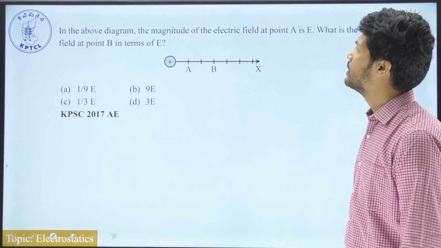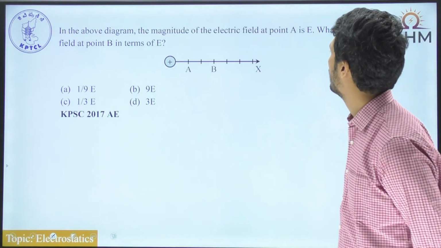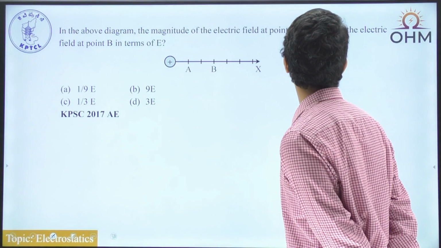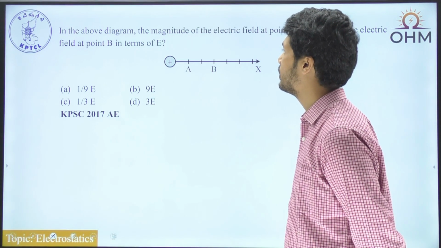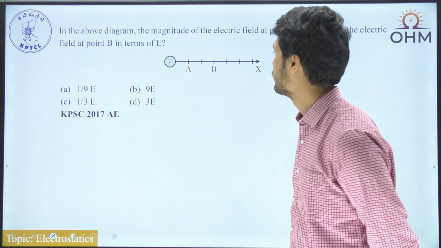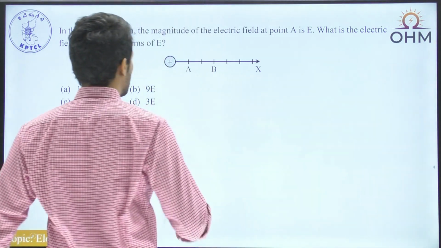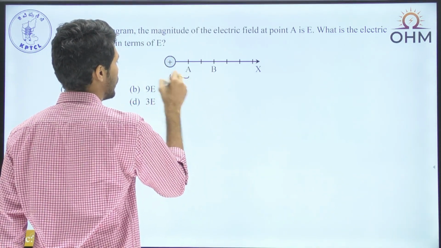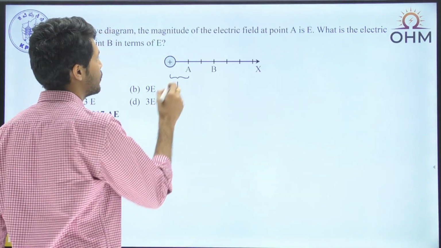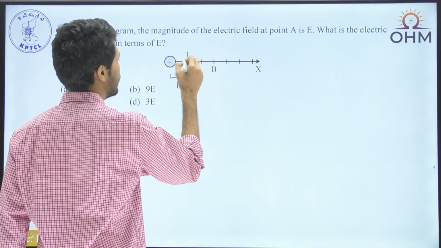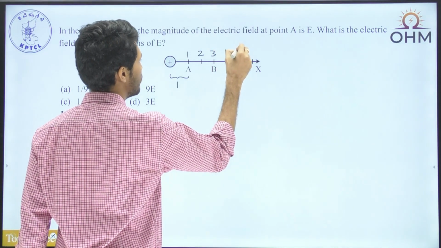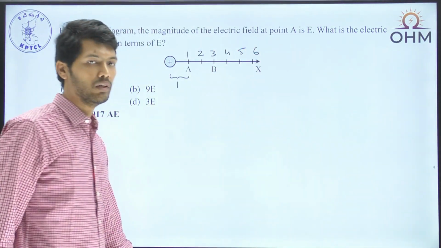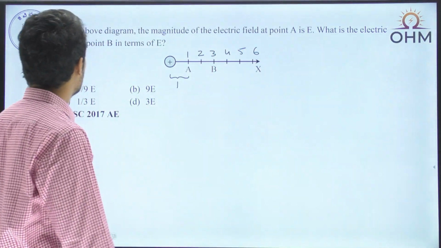In the above diagram, the magnitude of electric field at point A is E. What is the electric field at the point B in terms of E? Okay. So if I take the distance of whatever is the line shown to us as 1 unit, this is 1, this is 2, this is 3, this is 4, this is 5, this is 6. Okay. So this is what we have.